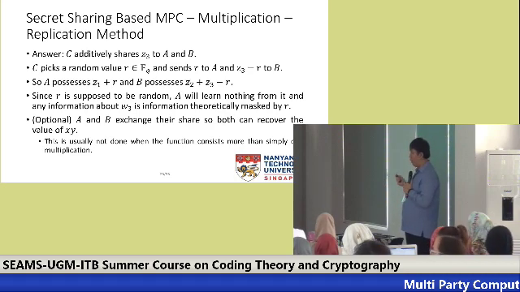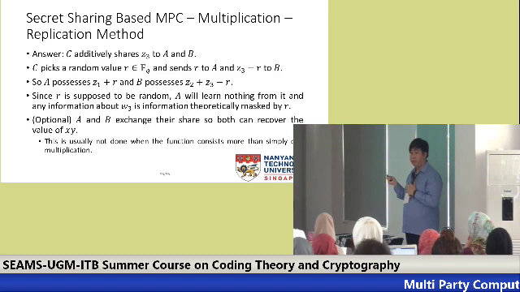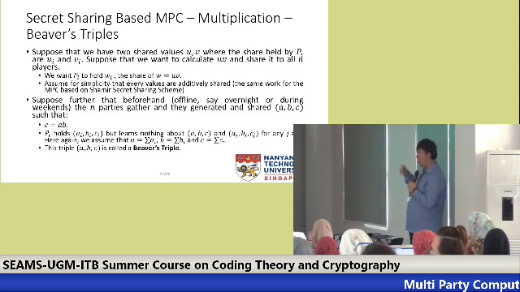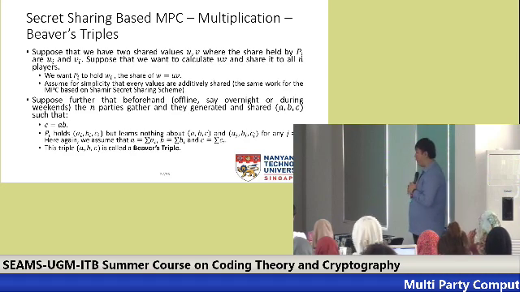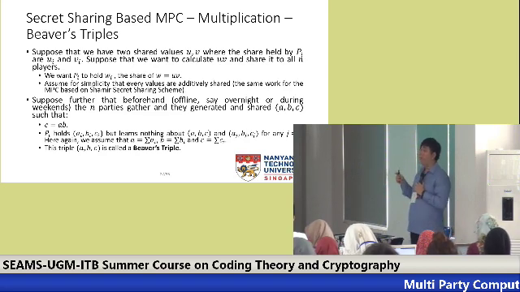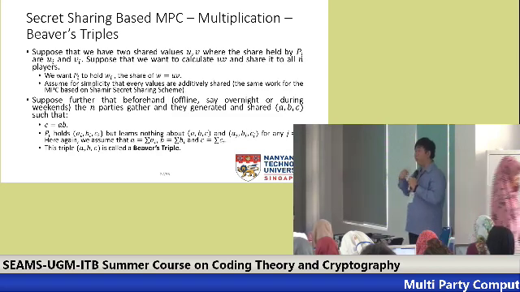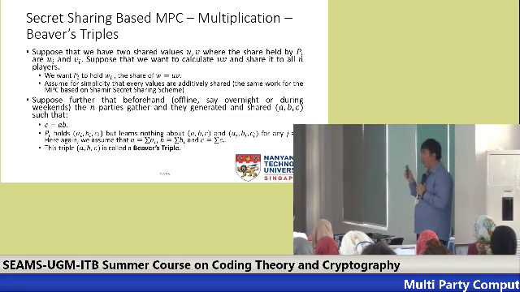Okay, before I go to the second method, any question for the first? Okay, for the second method, this Beaver triple, in here, the main advantage is during the calculation of the actual function, we don't need any external party. However, we will need some pre-processing phase where they meet, let's say, overnight or the previous day to just calculate some values that can help in the calculation.